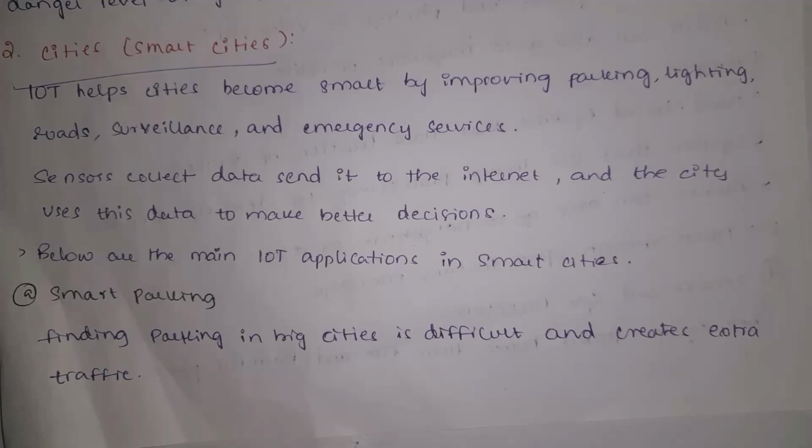Our first one is smart parking. For example, if we consider some big cities where there is a big parking area, in a particular place, a green light is displayed which indicates parking is empty. Directly we can place that car in that location instead of searching for it. So smart parking will save our time.